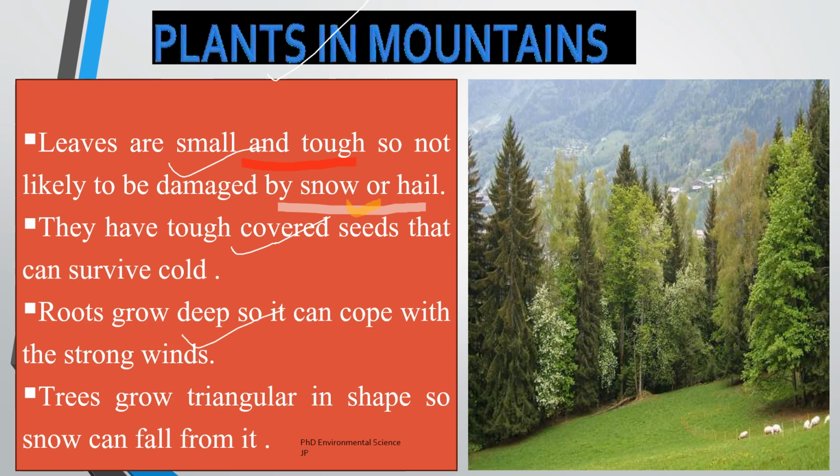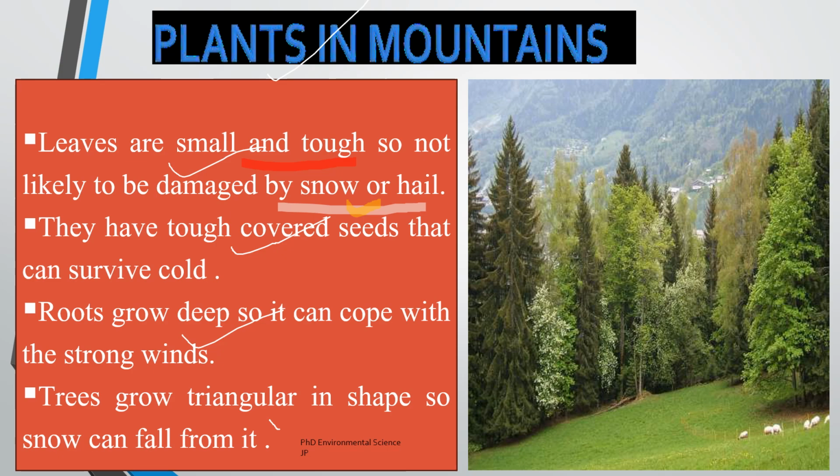Then the roots of mountain plants, they have deep roots for stability. Means the roots of the mountain plants grow deep into the ground. Deep roots provide stability against strong winds, which are common in high altitude environments. They also allow the plant to reach water that might be stored deep within the soil, which is important when surface water is frozen. Trees like firs and pines have extensive root systems that anchor them firmly and prevent them from being uprooted by high winds.